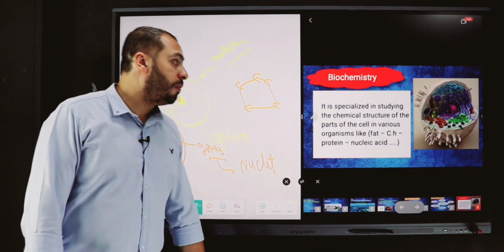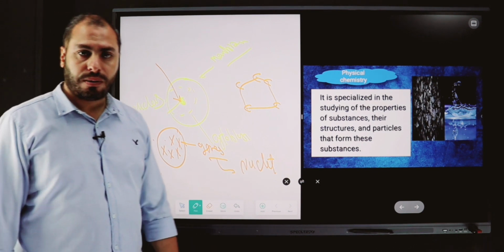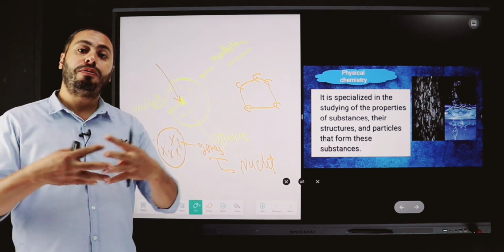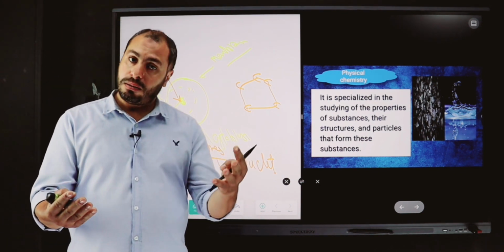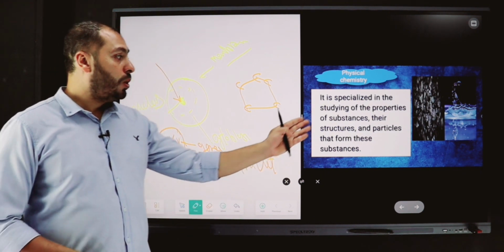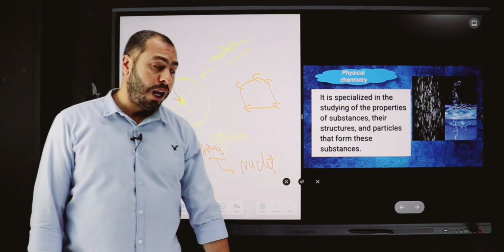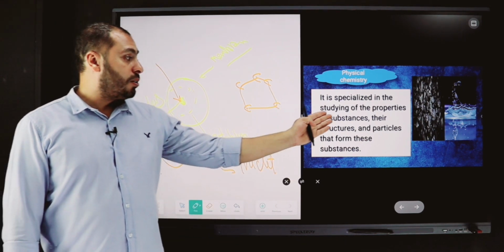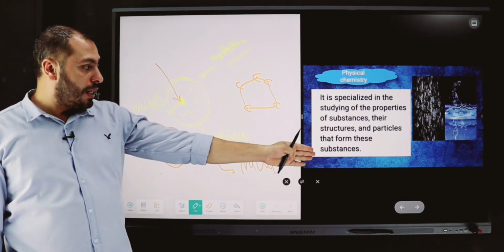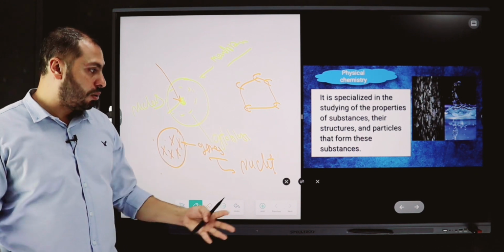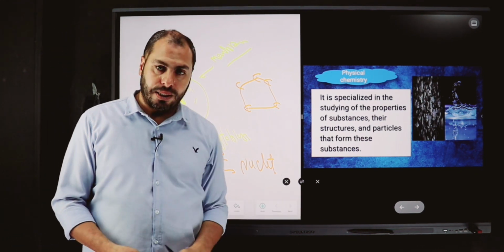What about physical chemistry? Physical chemistry is the interference between chemistry and physics. Excellent. So physical chemistry specializes in studying the properties of substances, their structures, and the particles that form these substances.